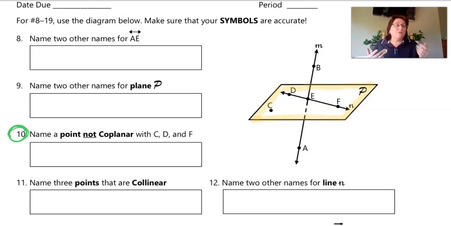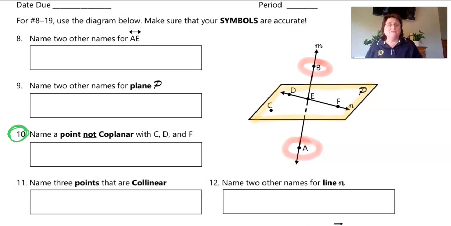Okay, so how do I name a point and where would that point be? Let's see. Now, not on the plane. So if it's not on the plane, it's either going to be up here or it's going to be down here. So I want you guys to give it a shot and see, how would you name either of those points? What would you write down?